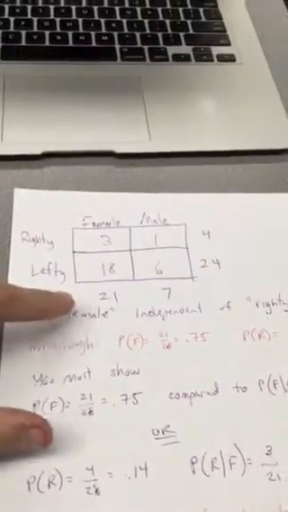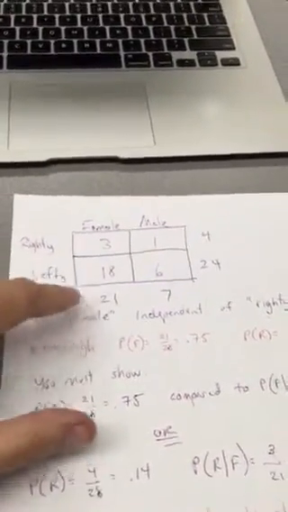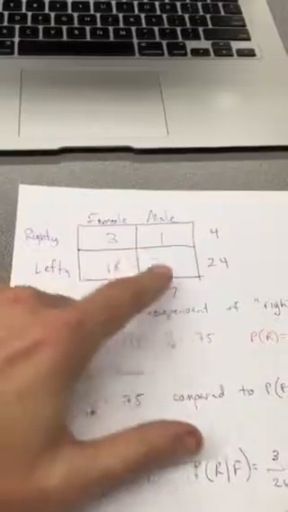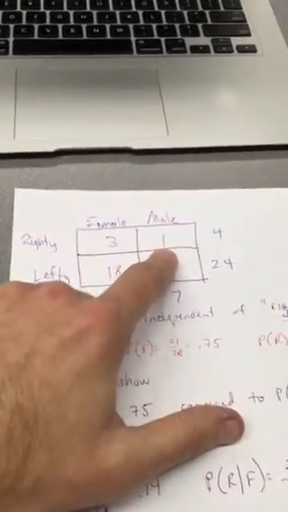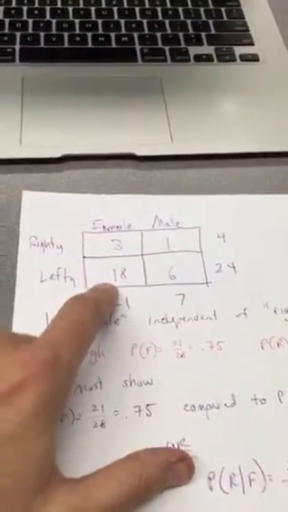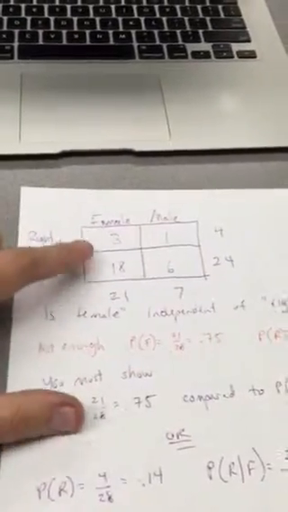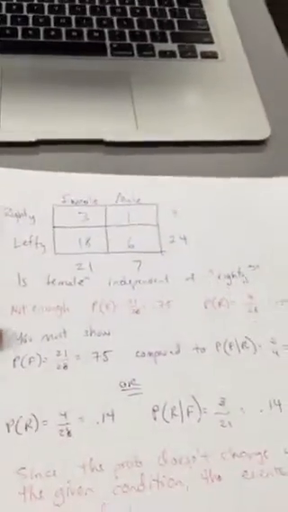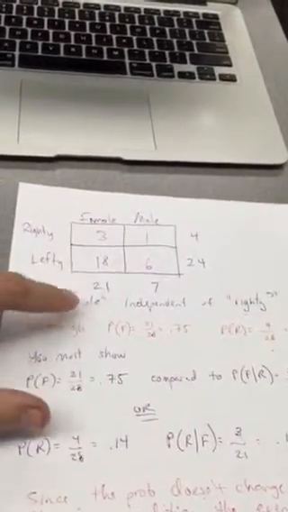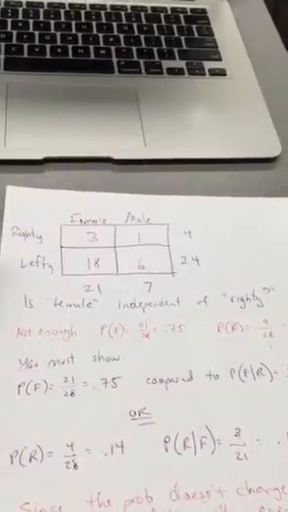Another example, it's easier to see this when the events actually are independent. Gender and right-handedness and left-handedness, 28 students total. Two-way table: 3 female right-handed, 1 male right-handed, 18 lefty females, and 6 male lefty. I actually did this backwards because these numbers are stupid, righty and lefty, but it doesn't change anything. Is female independent of being a righty?